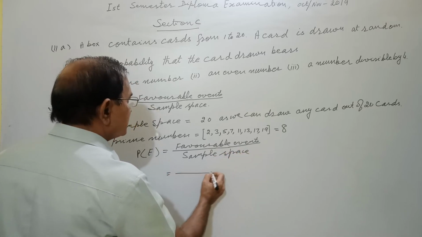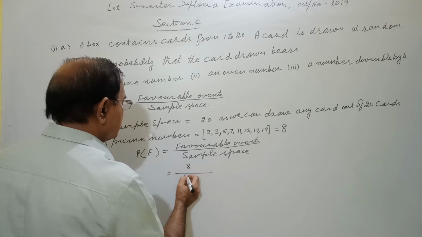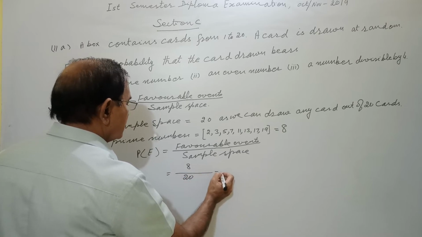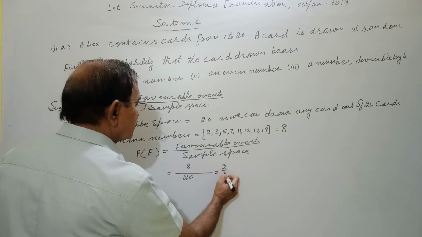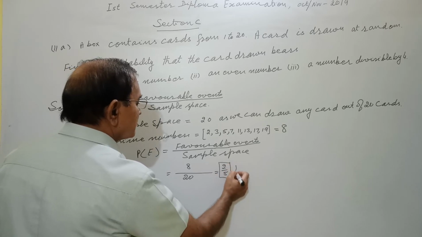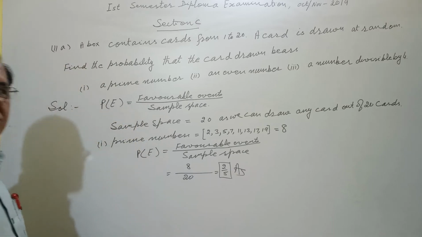So favorable events are 8, sample space 20, thus it is 2 by 5. First answer is 2 by 5.